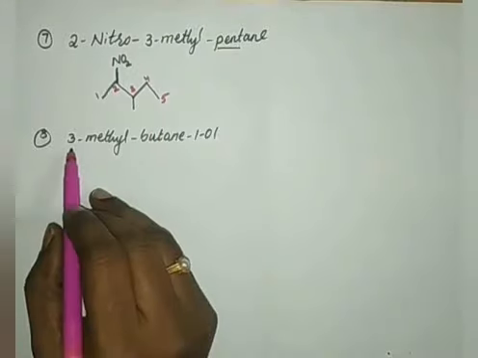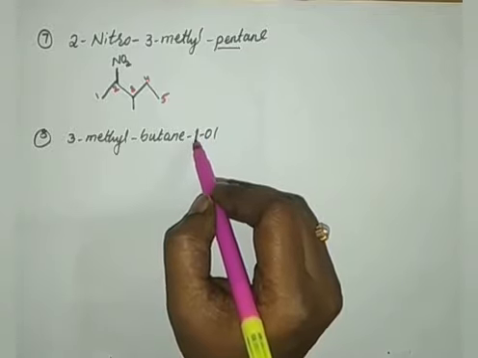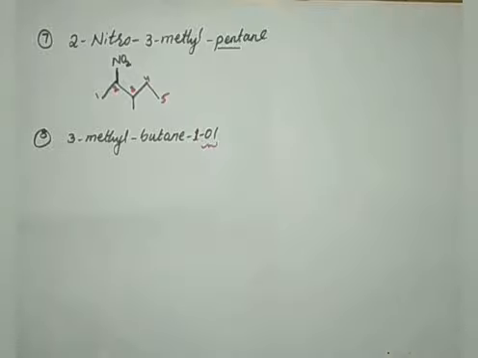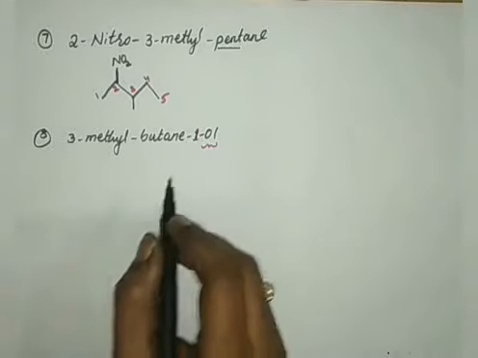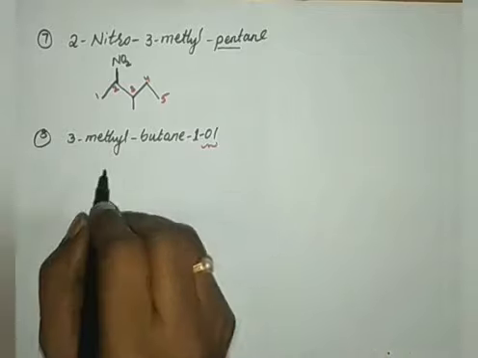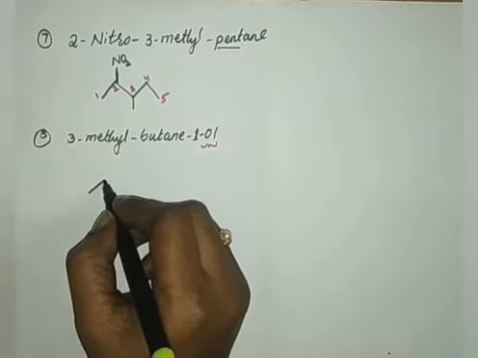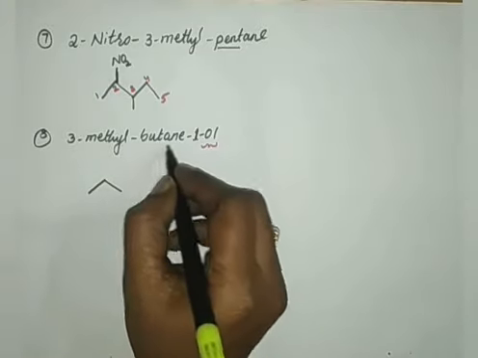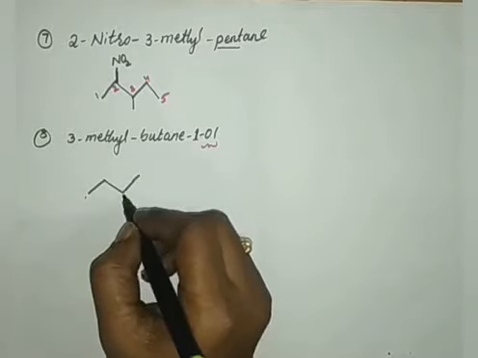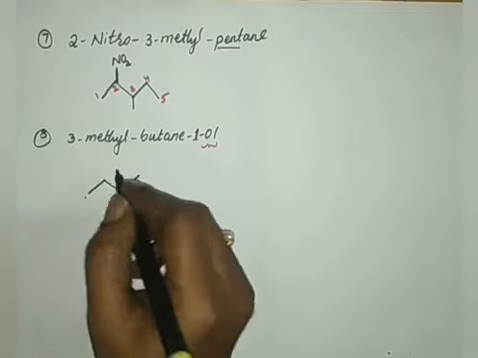And again next one, 3-methyl butane 1-ol. This is numbering number 1. 1-ol. OL, ol. This is the alcoholic functional group containing alkane. Wherever the compound is coming, we have to give the name for that compound. Here, butane, therefore I have to write a 4 carbon chain. 1, 2, 3, 4. I have written a 4 carbon chain, and on the third carbon, a methyl group is there.